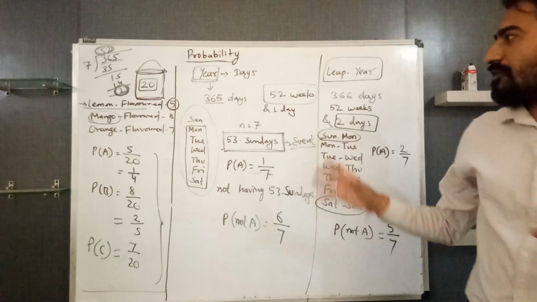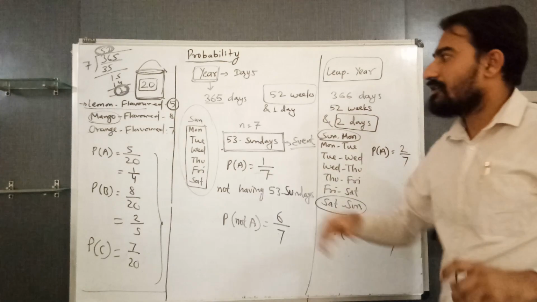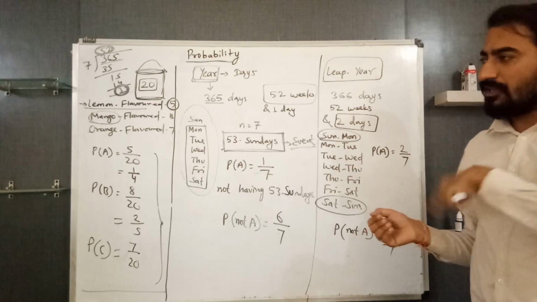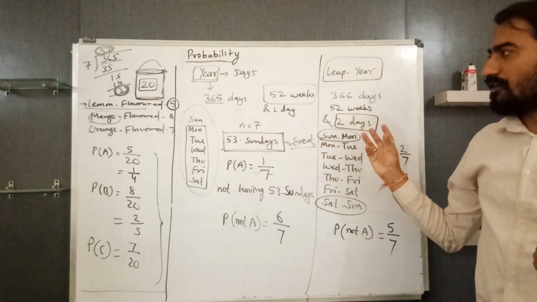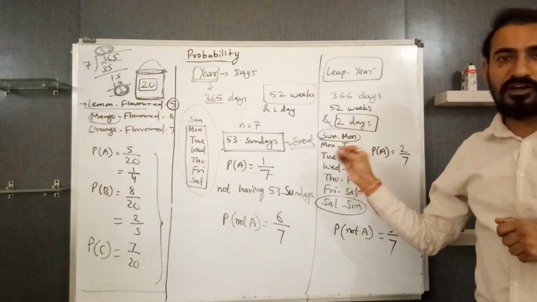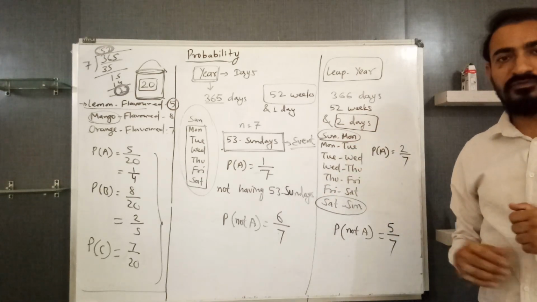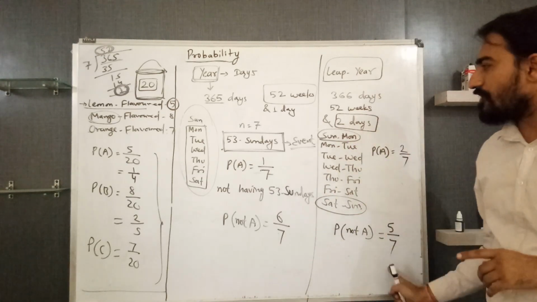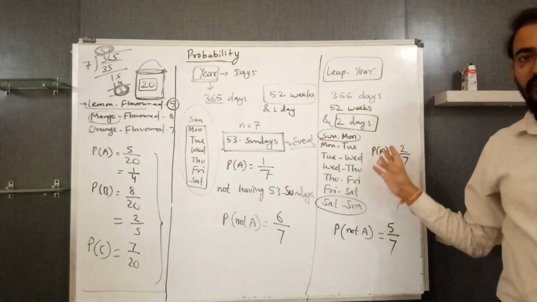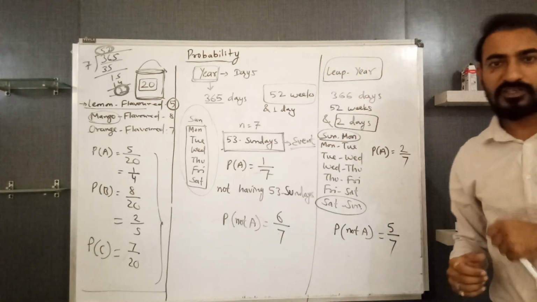So in this class we have discussed 3 types of questions: color based, flavor based and number of days based. In next class we shall discuss about tossing coin and drawing dice and taking card from pack of playing cards and whatever remaining. If you have any doubt you can ask me, and the students of class 8, 9, 10 can easily understand this topic. So thank you so much.